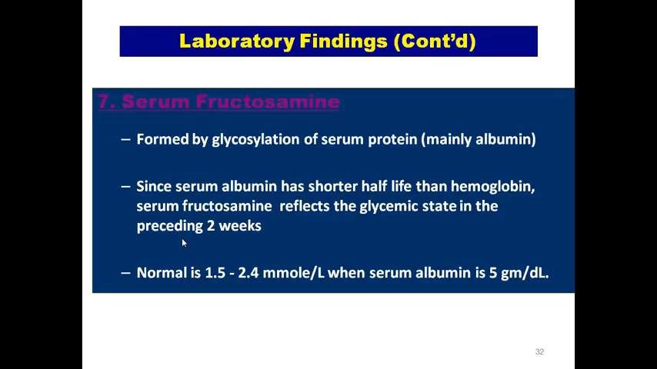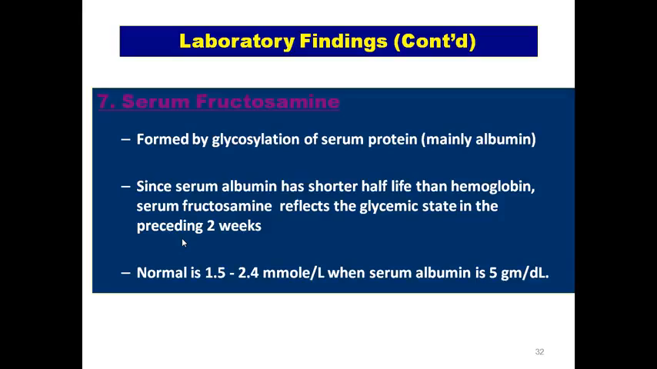Serum fructosamine is formed by glycosylation of serum protein, mainly albumin. And since serum albumin has a shorter half-life than hemoglobin, it reflects about 2 weeks. Normal is between 1.5 to 2.4 when serum albumin is 5 gram per dl. When is this done? It is done in patients whose hemoglobin level is not appropriate.